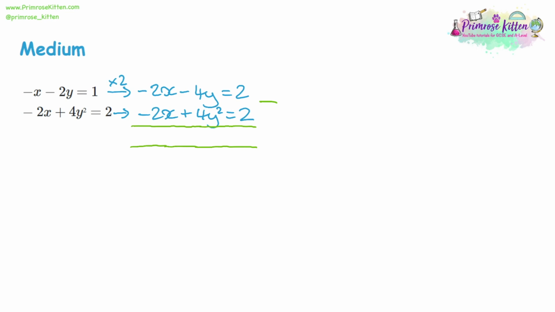And the reason why I'm doing that is I want to keep the 4y squared as positive. So I don't want to take away 4y squared. So I'm doing negative 2x take away negative 2x, which is 0. But then I'm doing the positive 4y squared take away the negative 4y, which gives a positive 4y. Then 2 take away 2, which is 0.